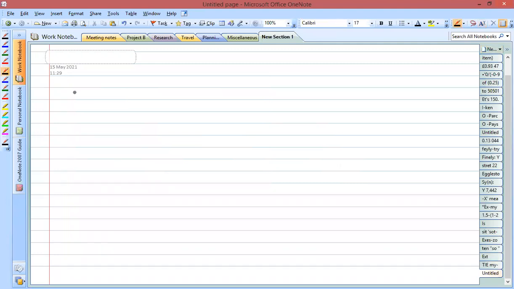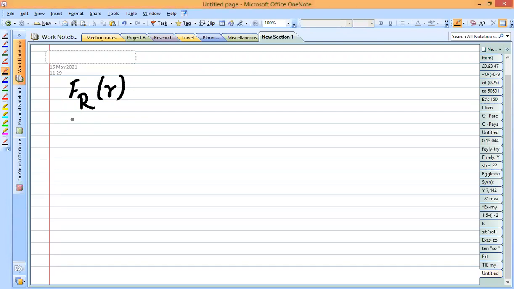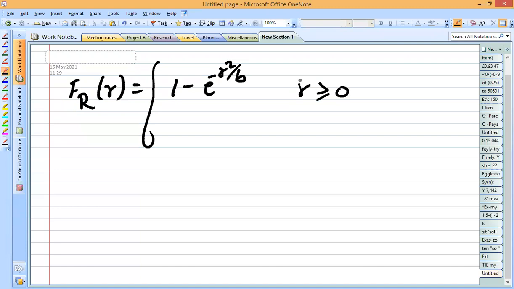Capital F_R(r). Here we are using the random variable R, which indicates the Rayleigh random variable. It is given as 1 minus e to the power minus r square by b for r greater than or equal to 0. This small r represents the independent variable, and it is 0 for r less than 0.